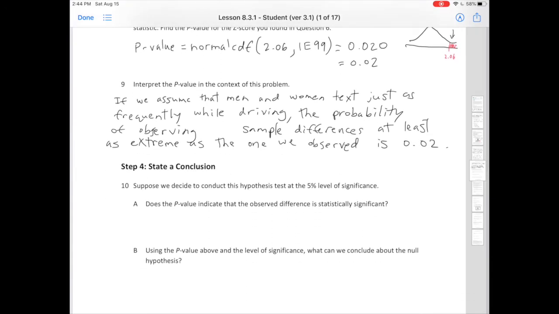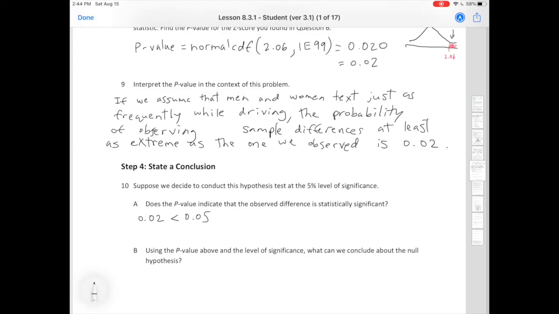So let's go on here. Step 4, state a conclusion. Suppose we decide to conduct this hypothesis test at the 5% level of significance. Does the p-value indicate that the observed difference is statistically significant? Well, compare it. Isn't 0.02 less than 0.05? Right?